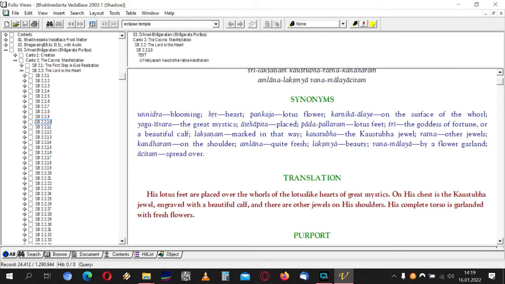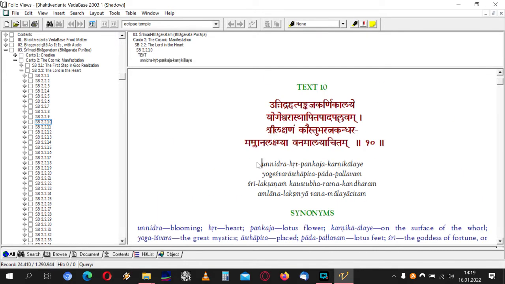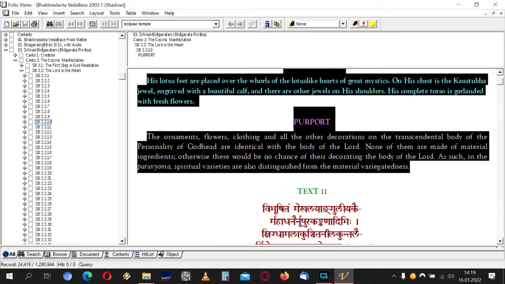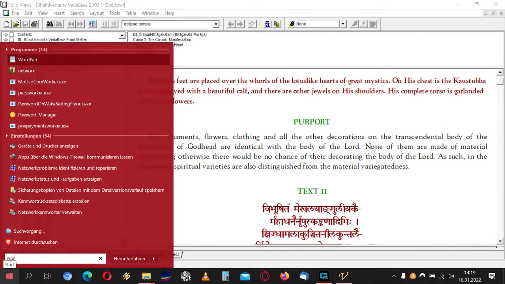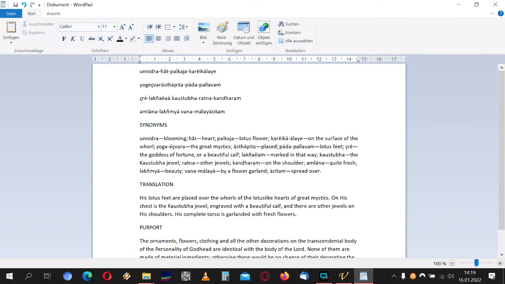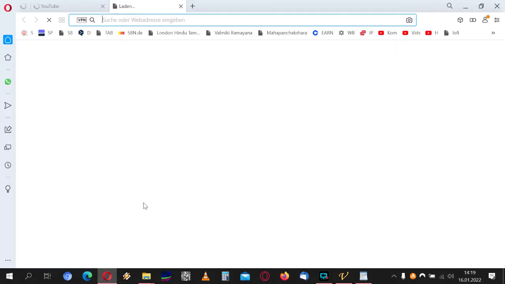But sometimes, or mostly, there's a problem. If you select the text, copy it, and then open, let's say, WordPad and paste, then you get, see, the Sanskrit is all messed up. That's why the Prabhupada disciple Pratyatosa Das programmed a very nice utility. It's a utility that lets you convert the Vedabase to Unicode.